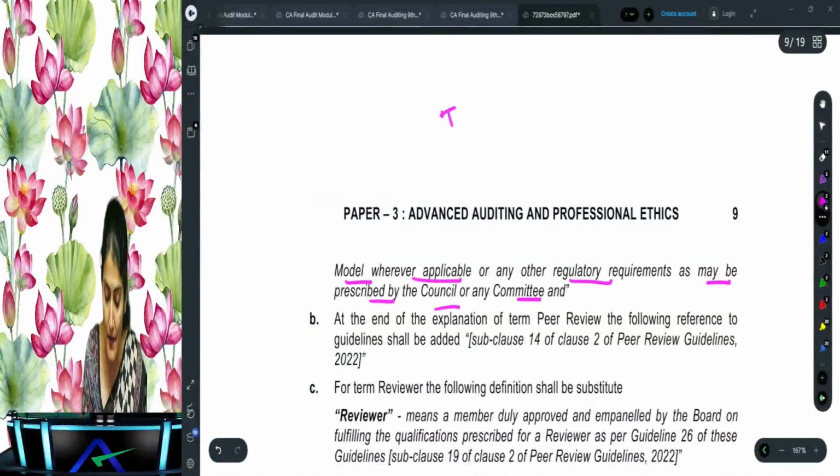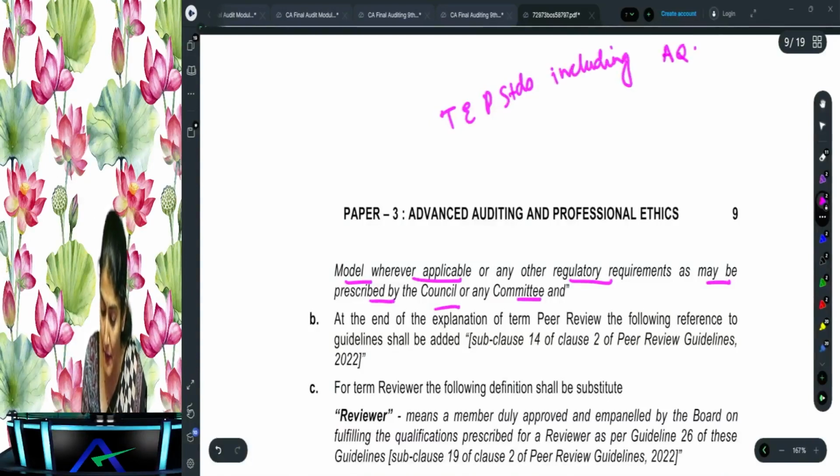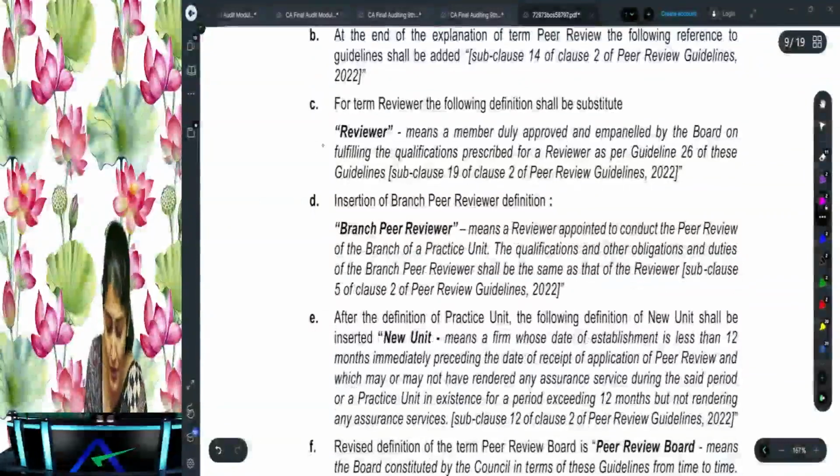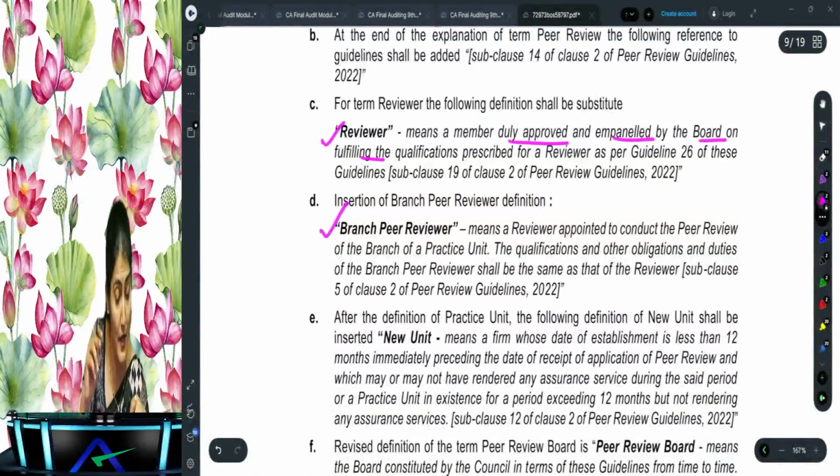So now what does it say? Technical, ethical, professional standards, including the audit quality maturity model. And at the end of the explanation, reviewer shall mean a person who is duly approved and empaneled by the board. Then branch peer reviewer. What is branch peer reviewer?